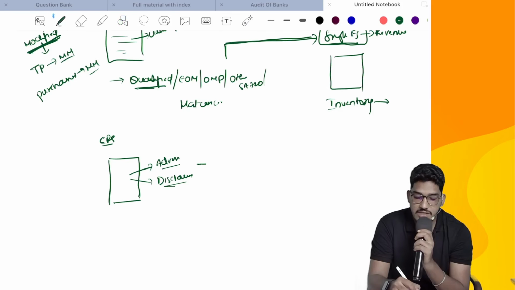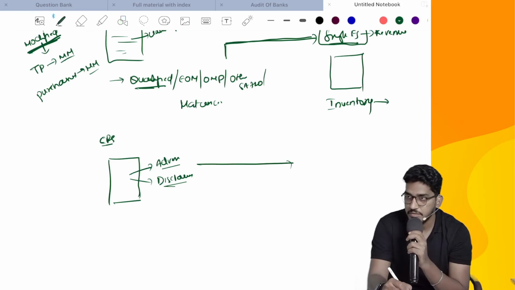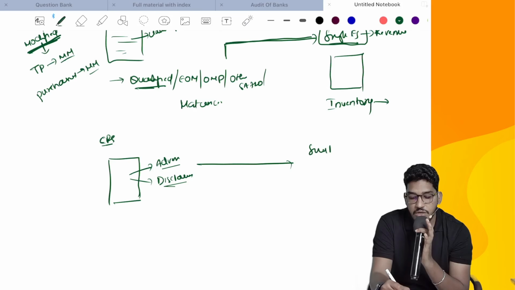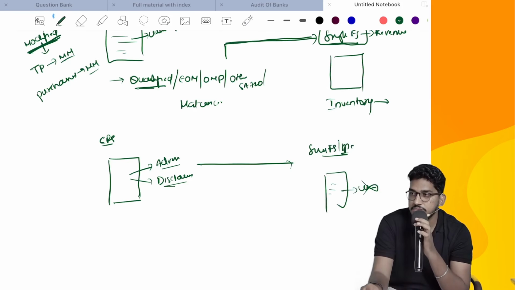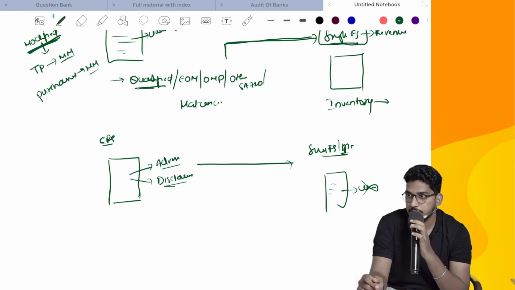SA 805 in that case strictly prohibits that, for that entity, if you have conducted an audit of a single financial statement or specific element, that report should not contain an unmodified opinion. That report should not contain an unmodified opinion. Why?